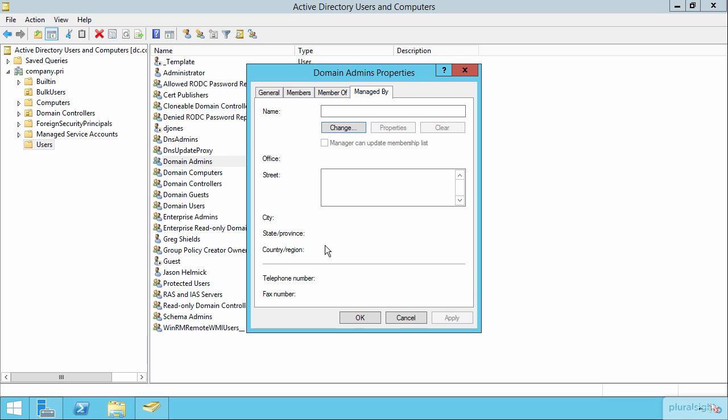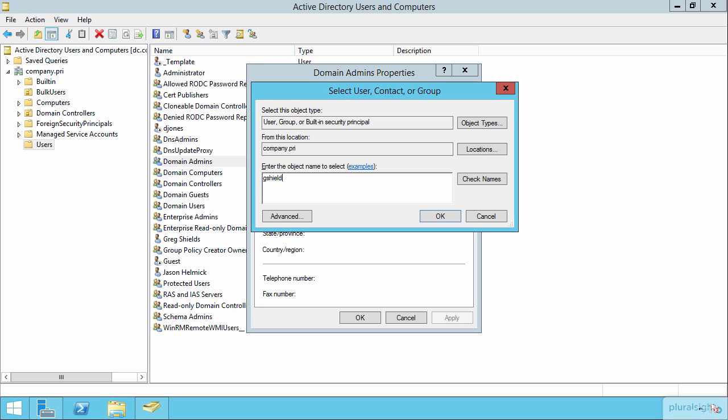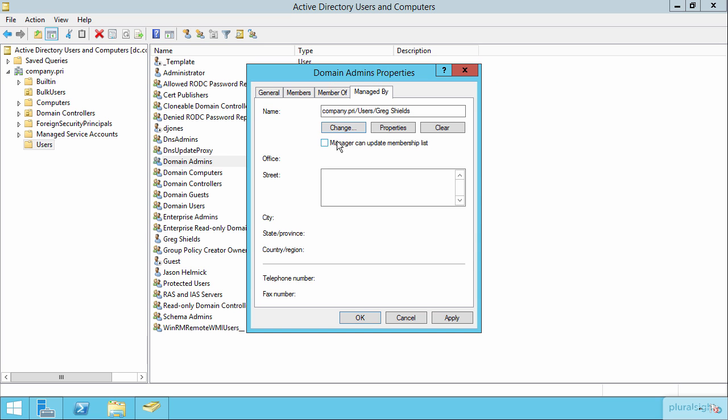You don't see this happen too terribly often in production environments, but this can be nice if you've got certain groups that you just want to set yourself or a particular user as the person responsible for dealing with this group. Notice how if I click the change button here and identify myself as a potential manager for the group, one of the other things that I can do is identify whether or not this manager has the privileges of updating the group membership list or not. Now this says that I may be able to give a user, a particular user, that privilege so that they can add and remove members from this group. This is obviously a fairly powerful privilege, so you'll want to be careful when you check this box to make sure you only do so in situations where you trust the individual that would be managing the group.